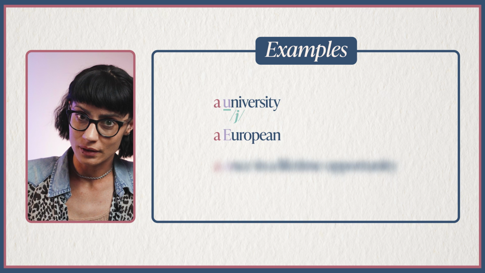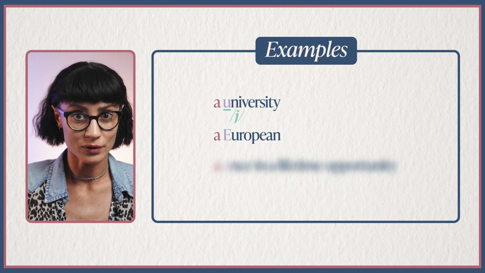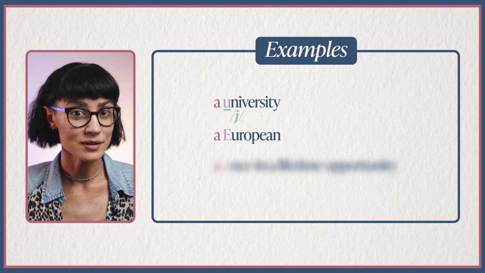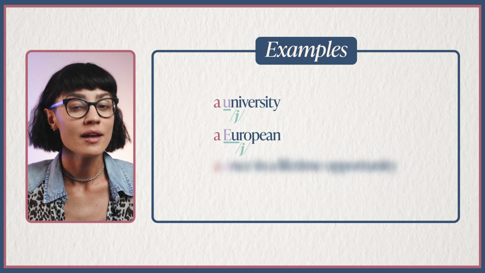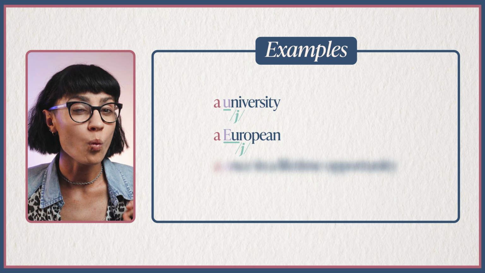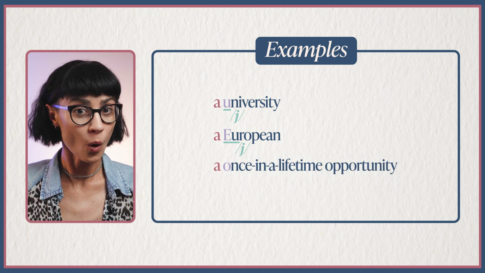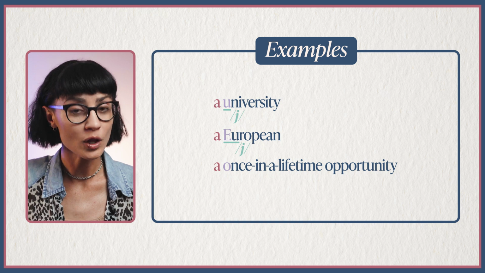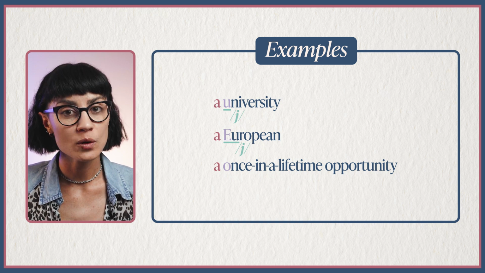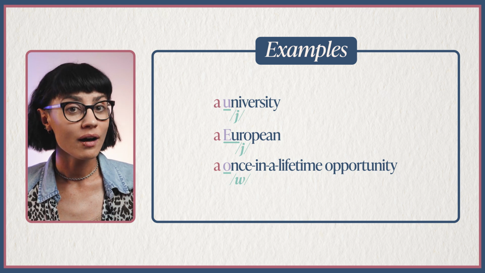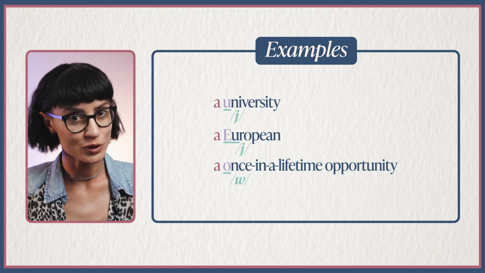A European. This word starts with a vowel, E. However, it begins with the sound Y, and we say a European. A once-in-a-lifetime opportunity. Here, the word once begins with a vowel, O, but the sound W is a consonant. We say a once-in-a-lifetime opportunity.